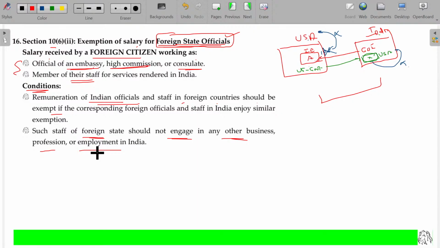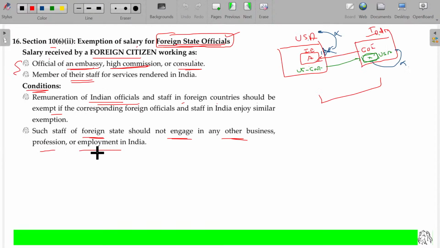You might have heard about lots of violations also. Some embassy people did spy operation, got thrown out of India, and some embassy people did some spy operation outside India, thrown out of their country. Everything happens. So there are some restrictions. So as per section 10 clause 6 sub-clause 2, foreign state officials working in India for foreign embassy, if foreign government makes any payment, that will not be taxable here, exempted. Is that clear?